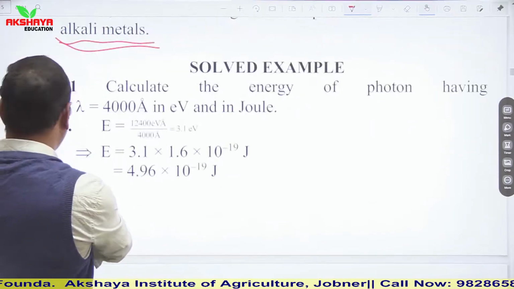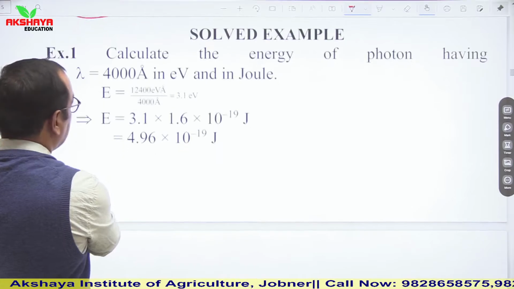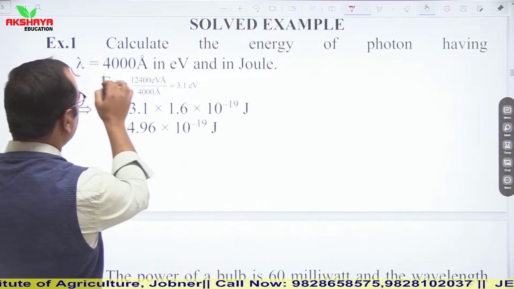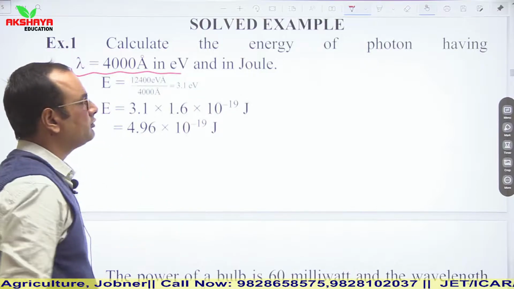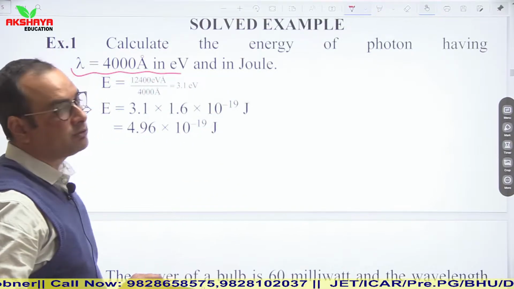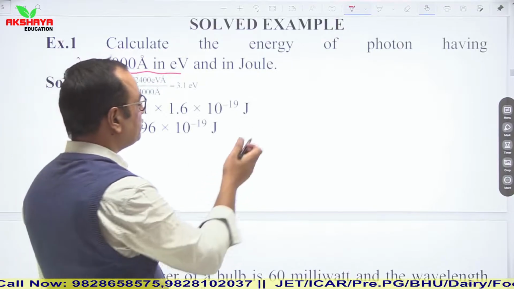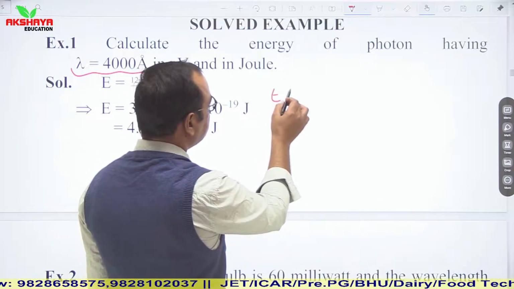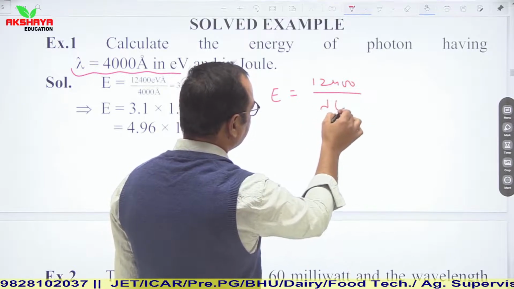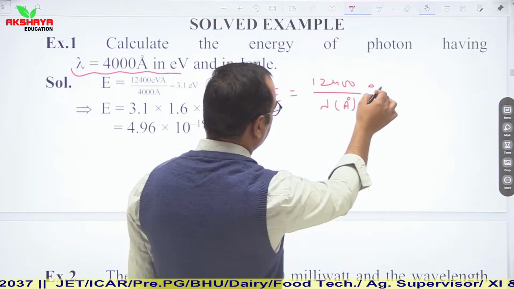Now let us see how pattern of questions are asked. Calculate energy of photon having lambda equal to 4000 angstrom in electron volt and in joule. So you have to calculate energy in electron volt as well as in joule. You can directly use the relation E is equal to 12400 upon lambda in angstrom, in electron volt.